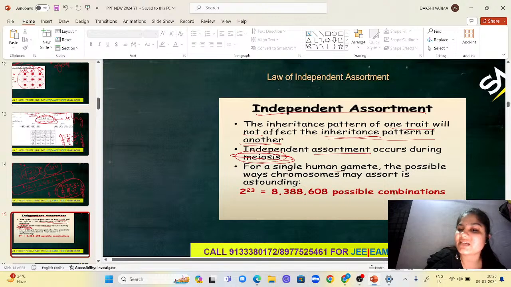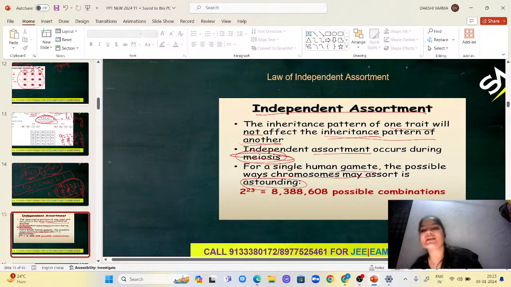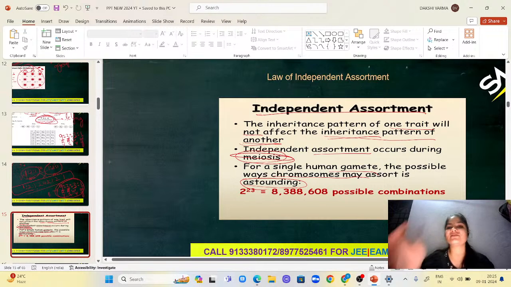Independent assortment is nothing but the dihybrid cross, because in a dihybrid cross we have seen that one trait will not affect the inheritance pattern of the other trait.